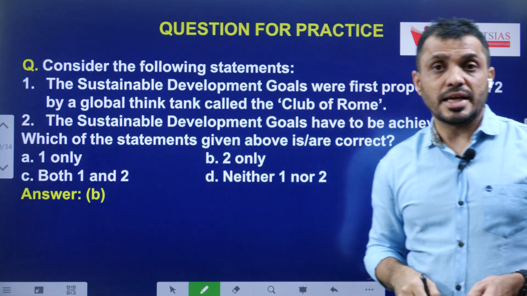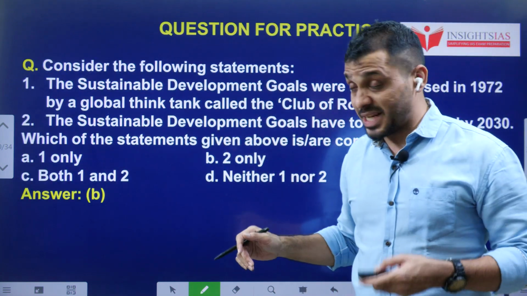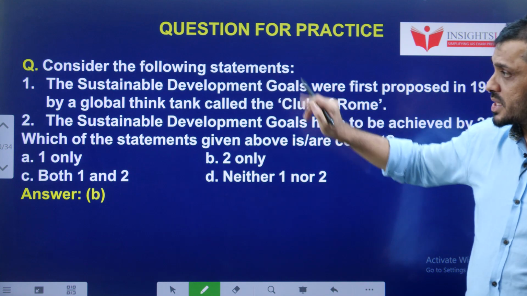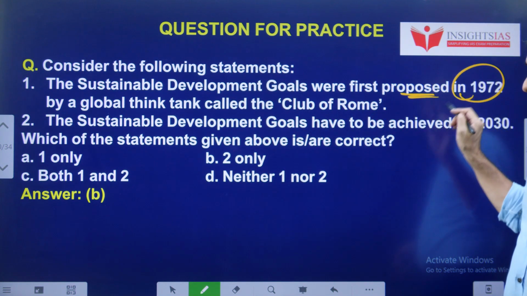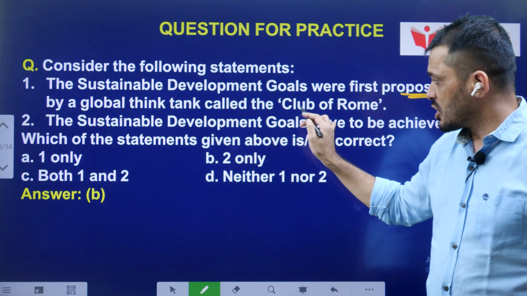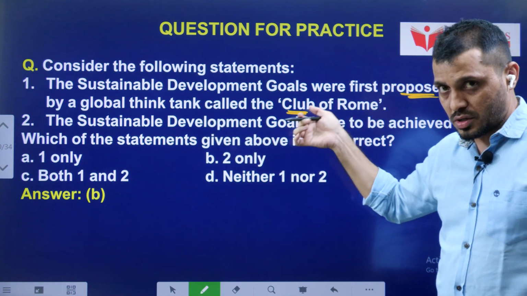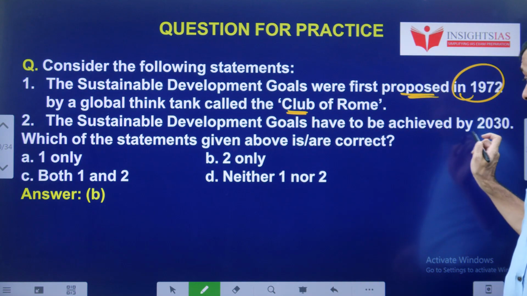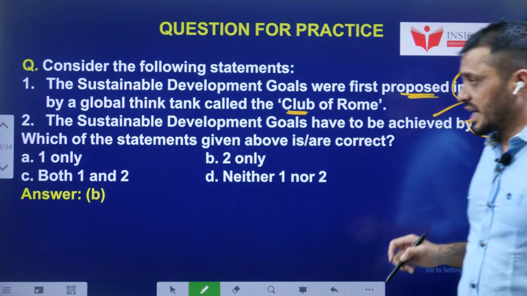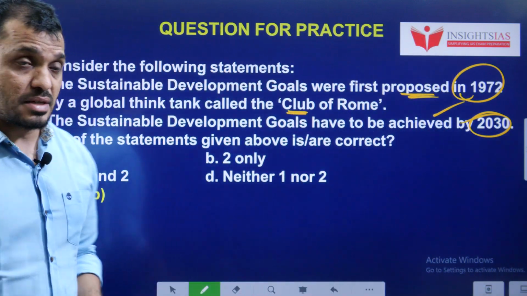Next, today's video MCQ, yesterday's video MCQ. Consider the following statements. Sustainable Development Goals were first proposed in 1972 by a global think tank called the Club of Rome. It's not the right one, it was the Brundtland Commission. The Sustainable Development Goals have to be achieved by 2030. Right. So only the second statement is right.